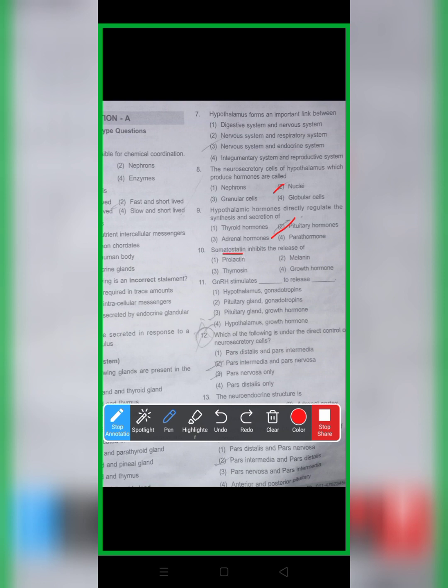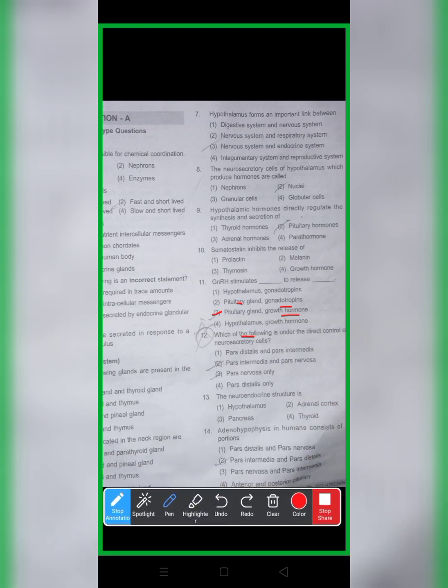Somatostatin, I told, is inhibitory. It is going to inhibit the release of growth hormone. As I told, it is an inhibitory hormone which is going to stop the synthesis or the release of the growth hormone when it is in excess. Next, gonadotrophin releasing hormone stimulates dash to release dash. It stimulates the pituitary gland to release, no, not growth hormone, it is the pituitary gland to secrete the gonadotrophin.